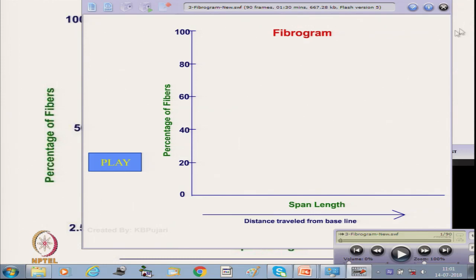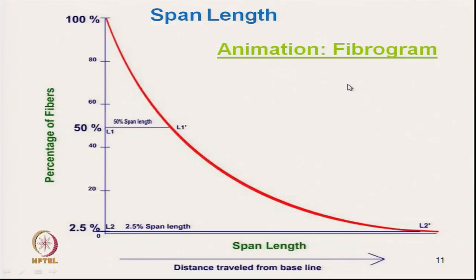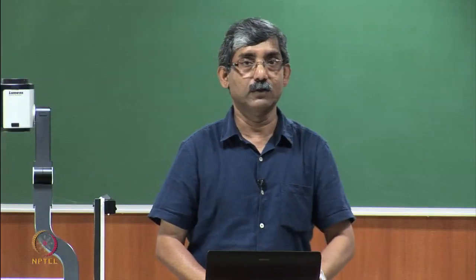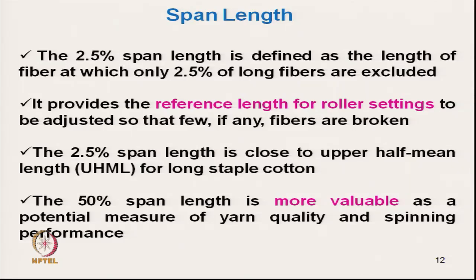In this way we can measure the span length, and based on this fibrogram we can do many calculations and get other information. That we will discuss gradually. So, the 2.5% span length is defined as the length of fiber at which only 2.5% of fibers remain.